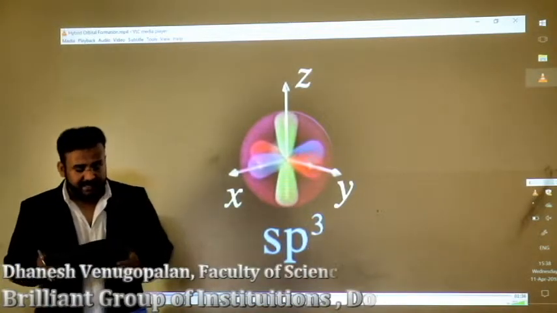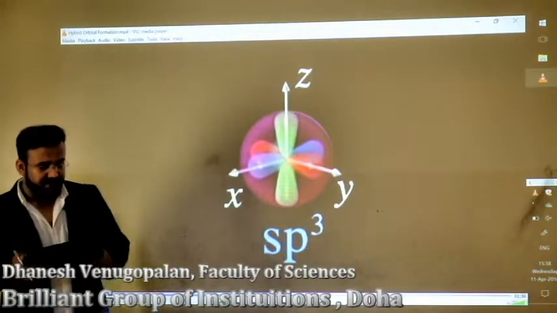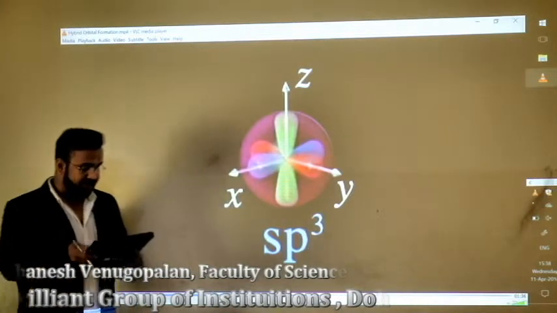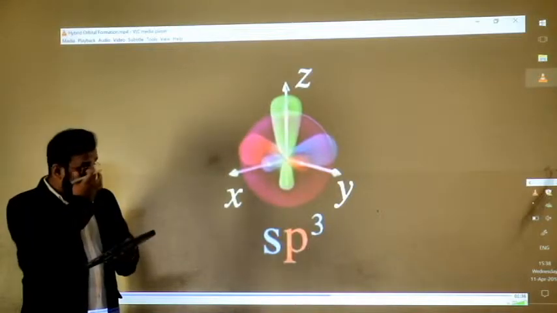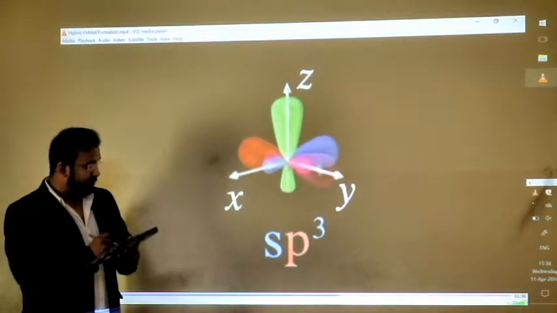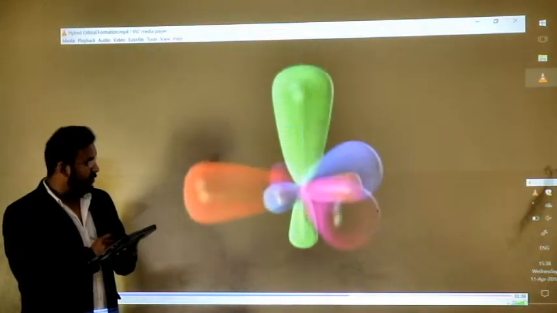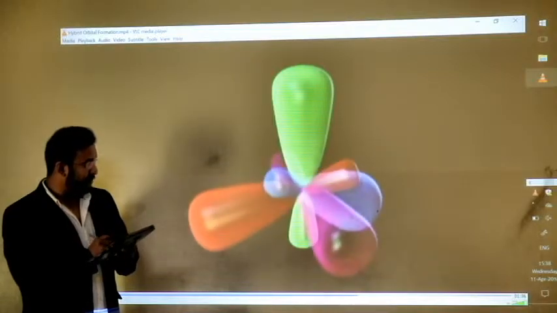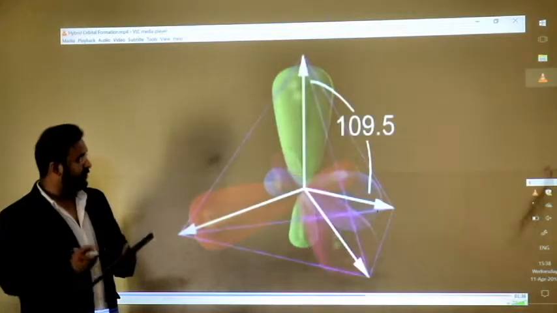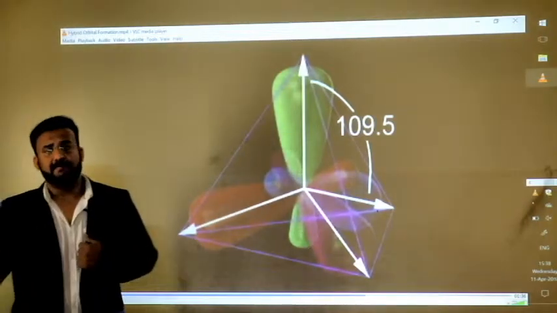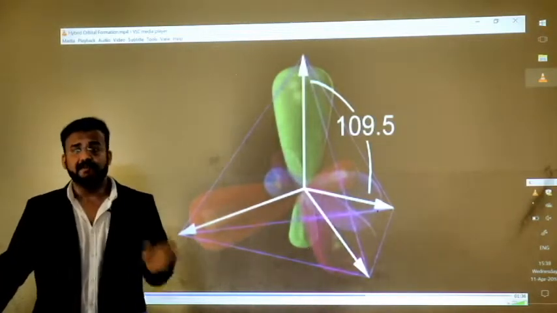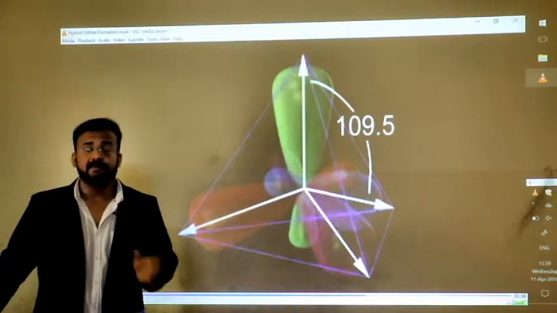You can see the new set of orbitals being generated and the intermixing there, and you have witnessed the formation of 4 new orbitals. As you can see in this diagram, all 4 hybrid orbitals have the same shape and similar energy.